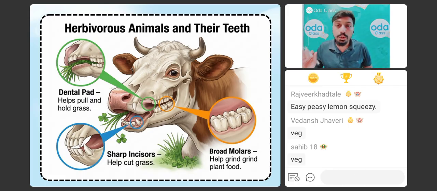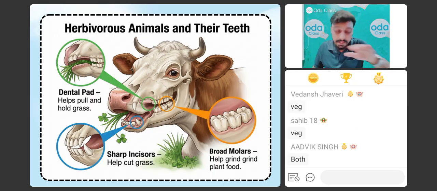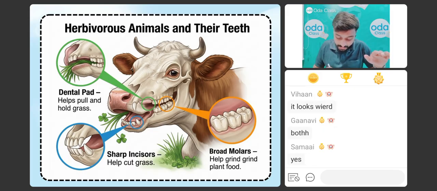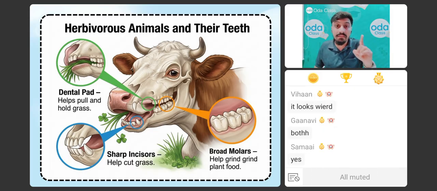Quickly tell me, do you know that the upper jaw of a cow does not have teeth? Yes, it doesn't have teeth. So keep in mind, it doesn't have teeth. तो उसके पास होता है dental pad. Okay, what does it have? It has a dental pad.